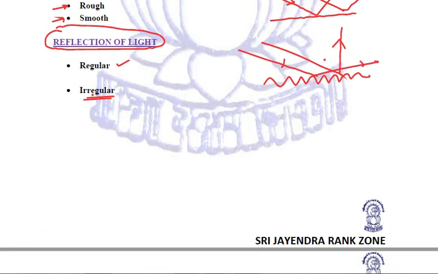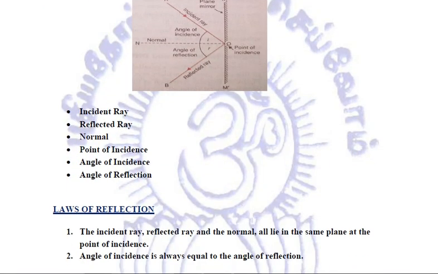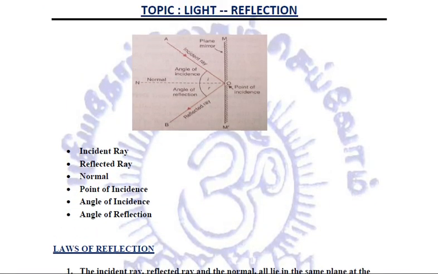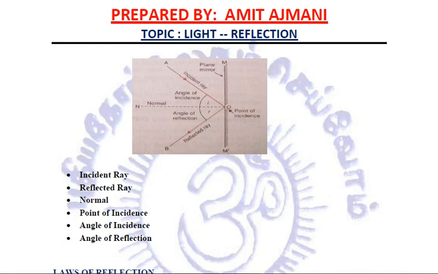Now, quite importantly, we need to relate the reflection from any particular surface. This is a particular surface, right? On the back, we have coated it with a layer of silver, so now it becomes a mirror. Now whenever a light ray strikes a particular mirror, there are a few terms that we should be familiar with. You already know these terms.